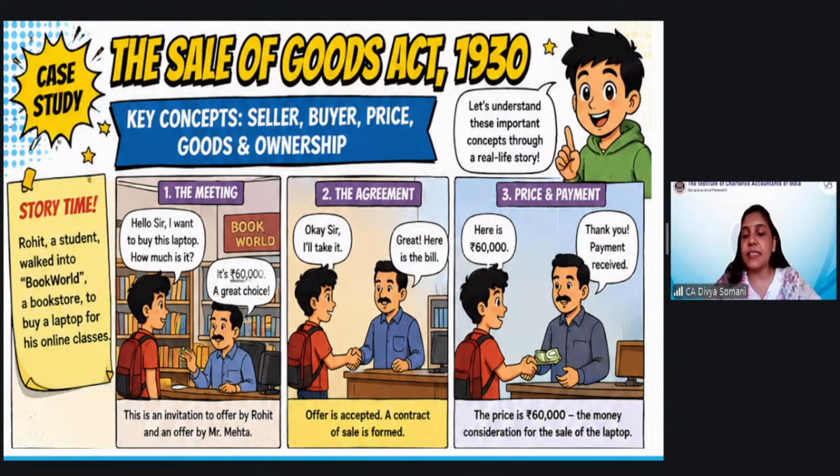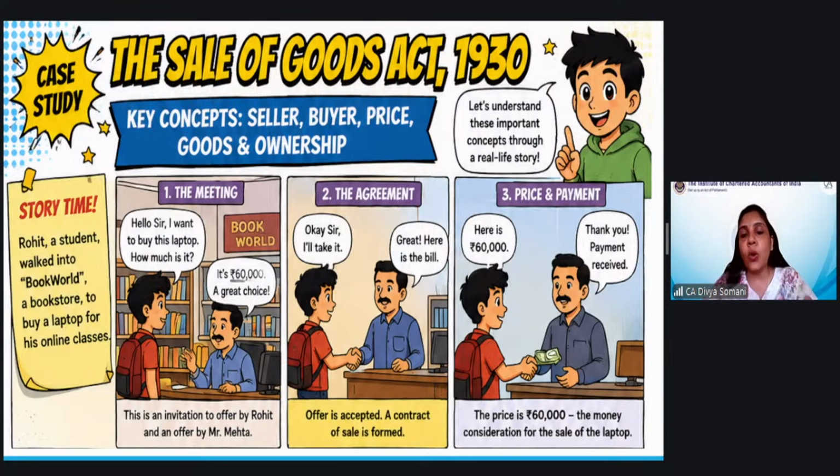We categorize it as sale because the goods here are specific goods, identified goods. He had selected the laptop, the final model, and chosen it for himself, and that is the thing he wants to purchase. In terms of the Sale of Goods Act, we call it specific goods: goods which were existing and specially identified and agreed upon at the time of the contract of sale. Therefore we call it sale.